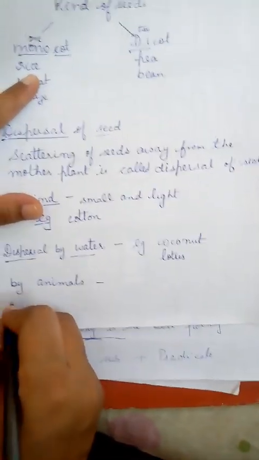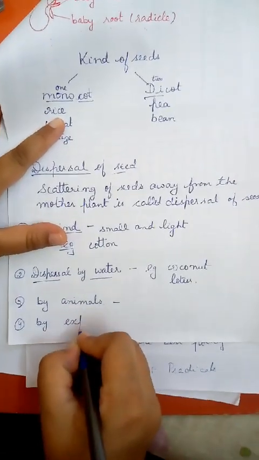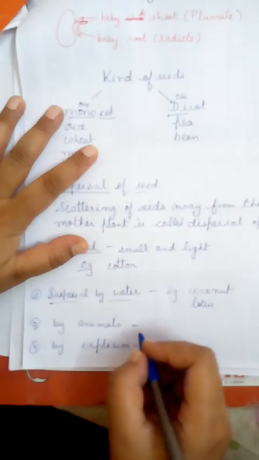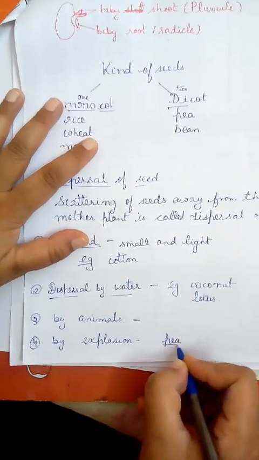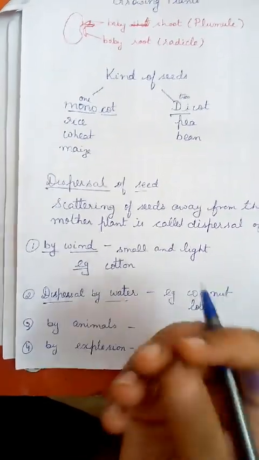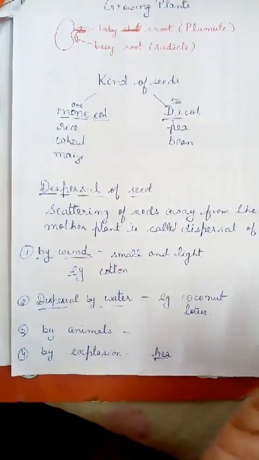Next is dispersal by explosion. The best example is peas. मटर होती है ना, it explodes, it bursts open और उसके seeds इधर उधर बिखर जाते हैं.